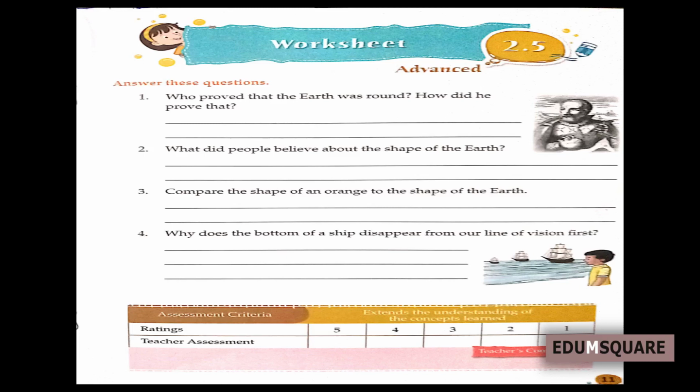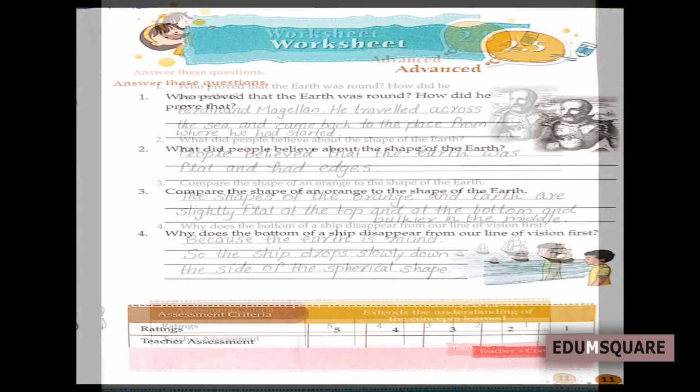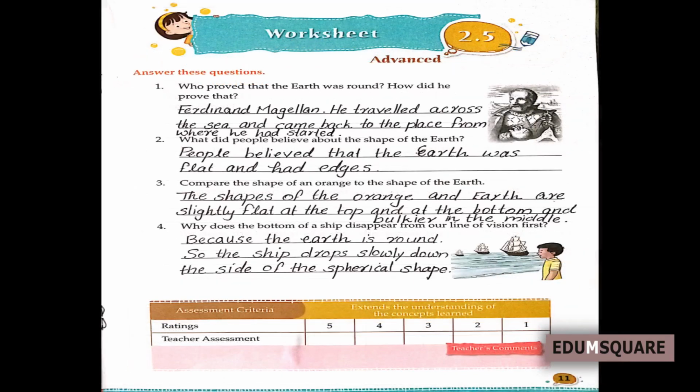Who proved that the earth was round? How did he prove that? Yes, we have learned. Ferdinand Magellan proved that the earth was round. He travelled across the sea and came back to the place from where he had started. Okay, like that he proved the earth was round.